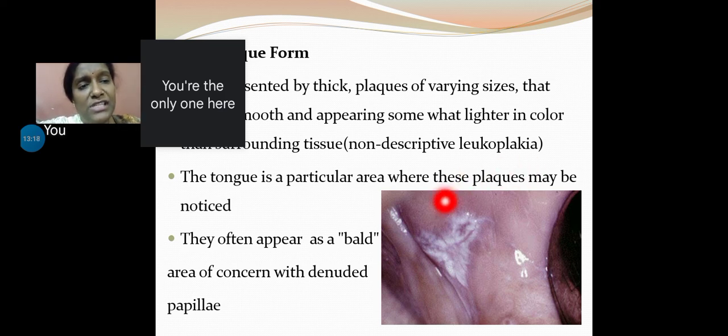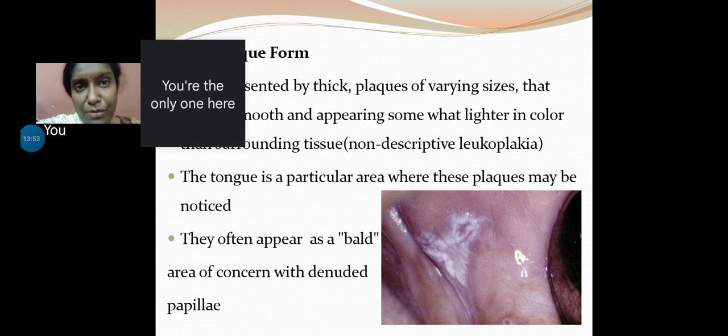Now you had just seen the reticular areas. Now see, it's more or less a closed area, something like a leukoplakic patch, right? Whole area homogeneous white. So this is the plaque form. Lichen planus lesions in plaque form present as thick plaques of varying sizes and shapes. The surface appears smooth and somewhat lighter in color. The minute you look at it, it is a leukoplakic lesion. Only thing is, it will not be scrapable.